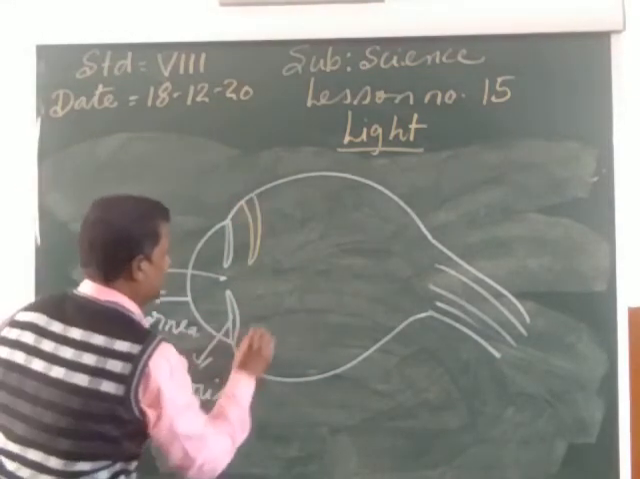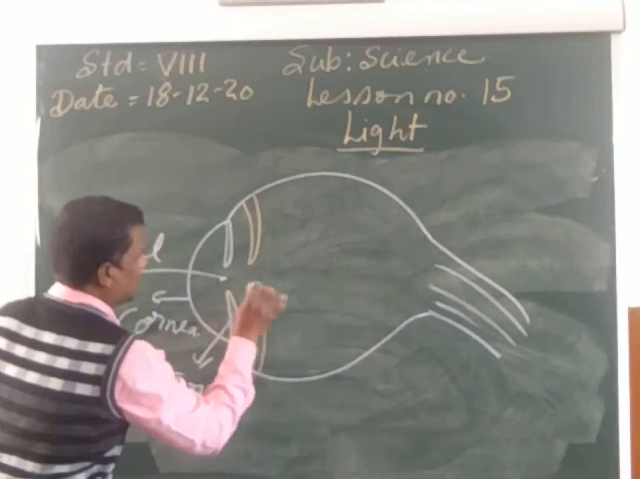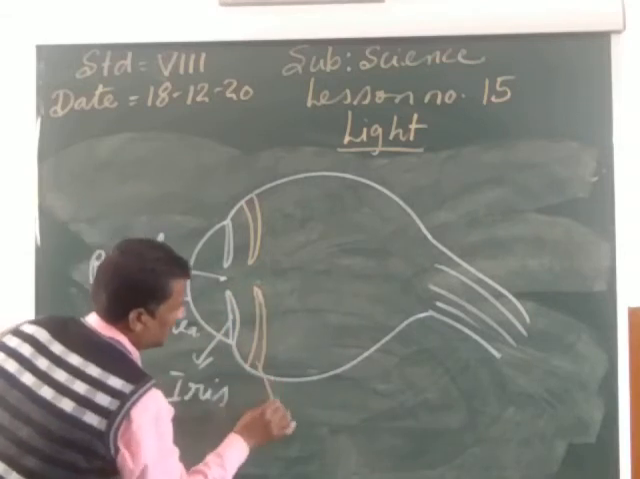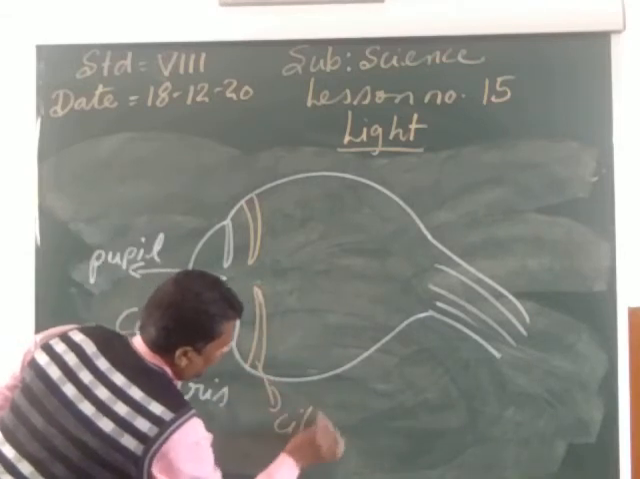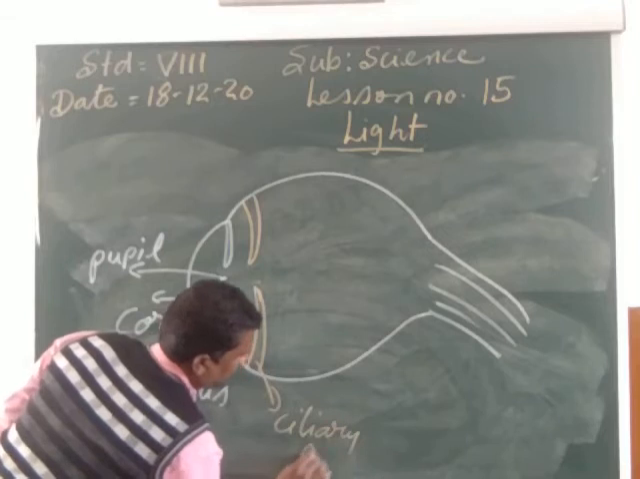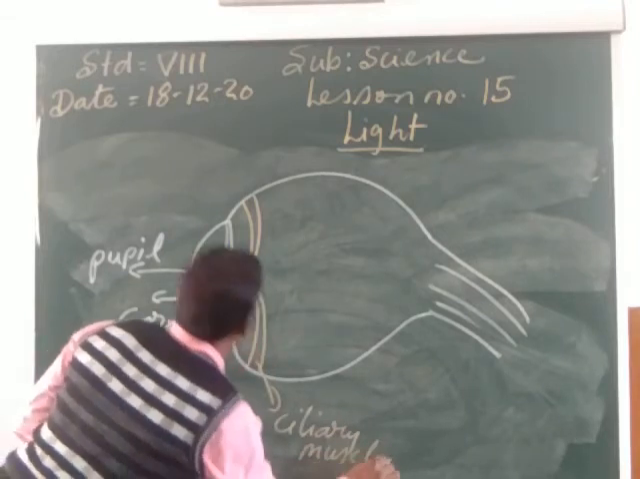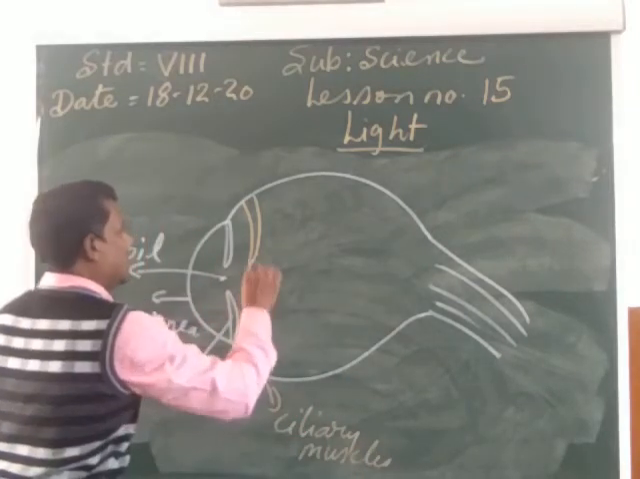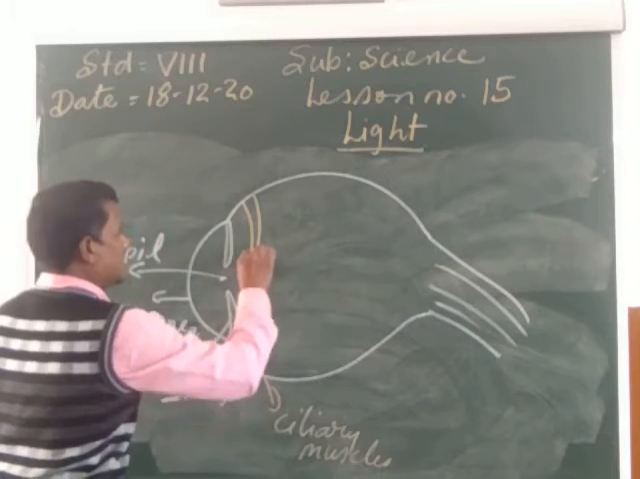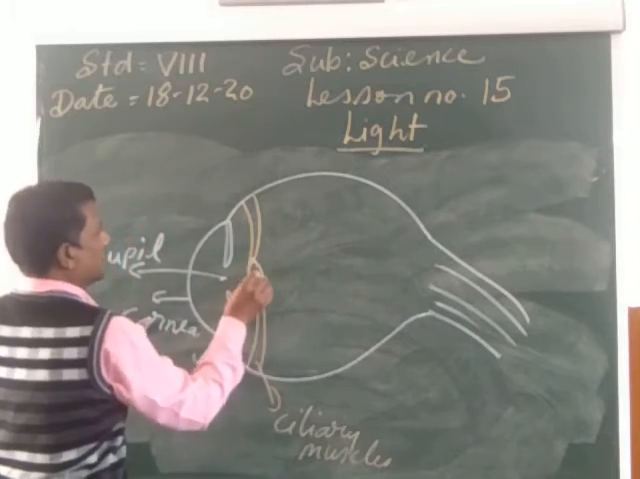Now my child, after this we can see the ciliary muscles. Can you see here the ciliary muscles? C-I-L-I-A-R-Y, ciliary muscles. M-U-S-C-L-E-S, ciliary muscles. Now here we can see the lens. It is the convex lens. See that it is the lens.